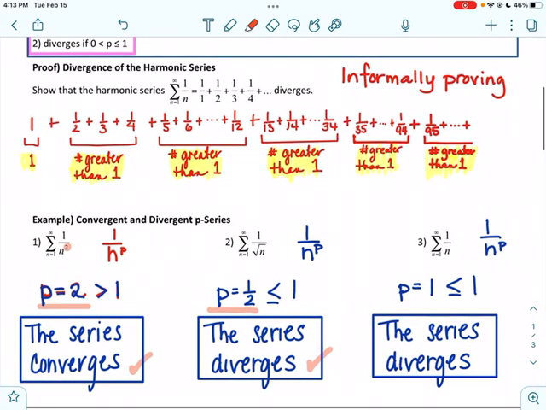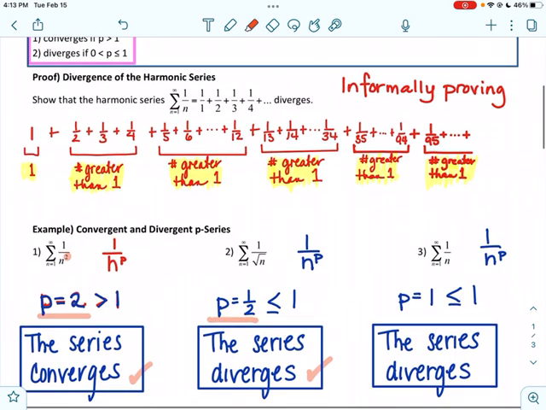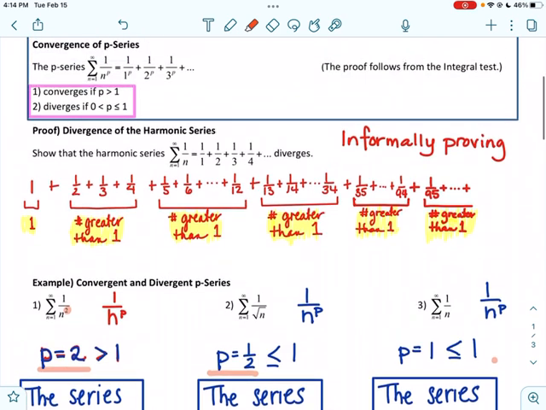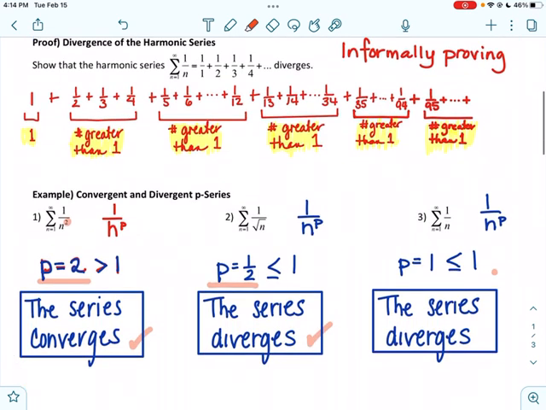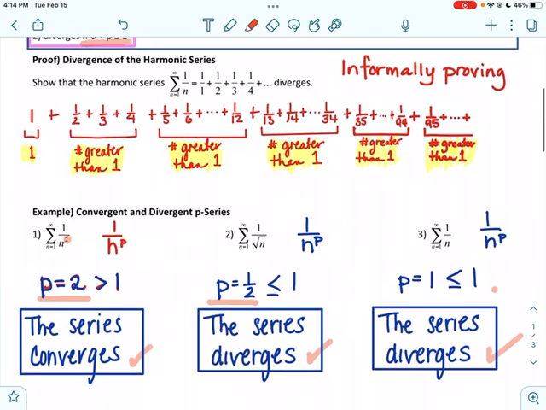And again, we have the condition met. p is between 0 and 1, so it diverges. In the last one, where p is equal to 1, we have the harmonic series, and we know that if p is in this range from 0 to 1, but it could be equal to 1, then the series also diverges, and it is the divergent harmonic series. We'll talk a little bit more about the harmonic series later.